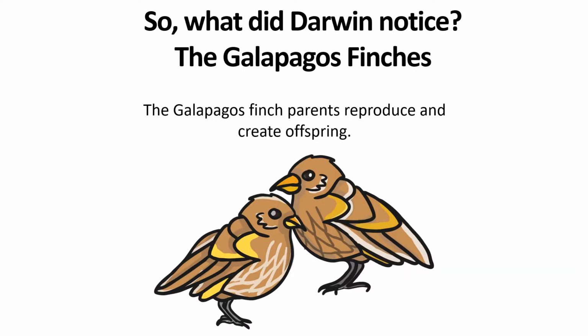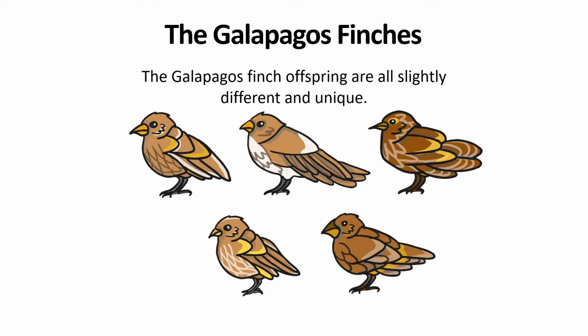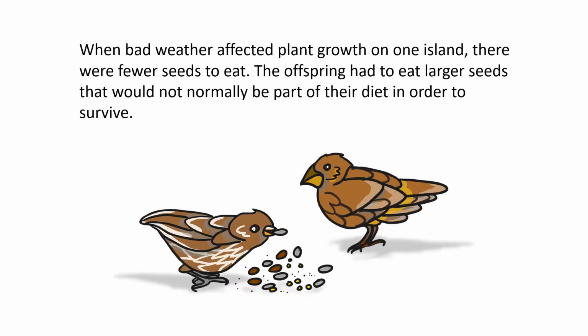So in the videos it mentions someone called Darwin, and he was somebody who came up with the theory of evolution. And a lot of this was based on his discoveries on the Galapagos Islands, and it was based on some observations he made in birds, specifically finches. So the Galapagos finch parents reproduced and created offspring, so they had baby birds. They were all slightly different and unique, so you can see they've got slightly different feathers, slightly different shapes and sizes and colourings, different claws and different beaks.